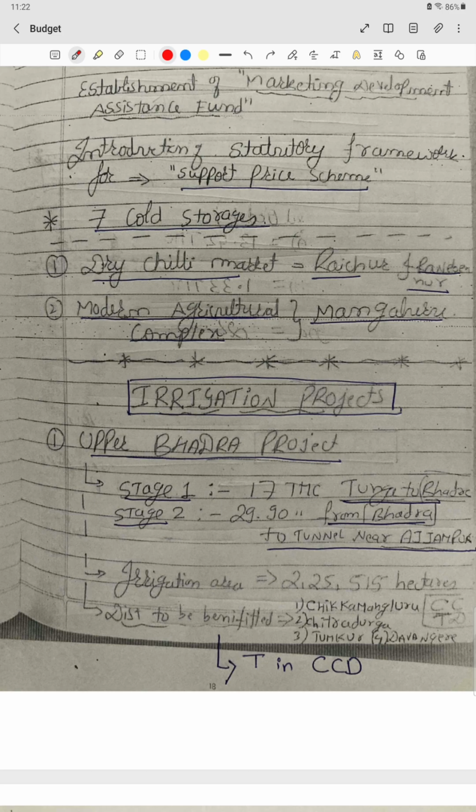What are those CCD districts? Chikmagalur, Chitradurga, Tumkur, and Davangere. The T in CCD is Tumkur. In CCD we generally have coffee, no? But this time we are going to have T in the CCD, that is Cafe Coffee Day. So T in CCD: Tumkur, Chikmagalur, Chitradurga, and Davangere.